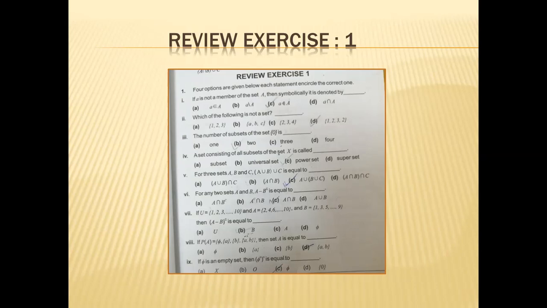Number 4, a set consisting of all subsets of X is called the power set. This is the definition of power set. For three sets A, B and C, A union B union C is equal to A union B union C. Which property is this? Associative property of union. For any two sets A and B, A minus B whole complement is equal to A intersection B.